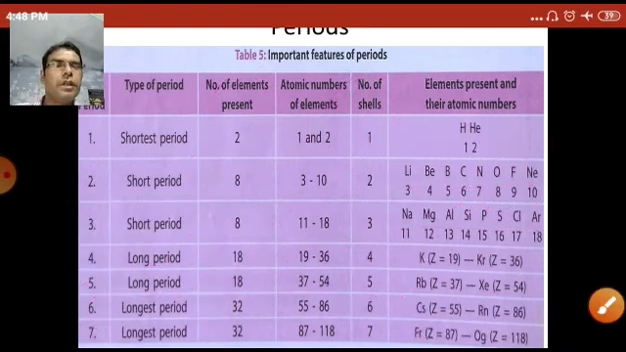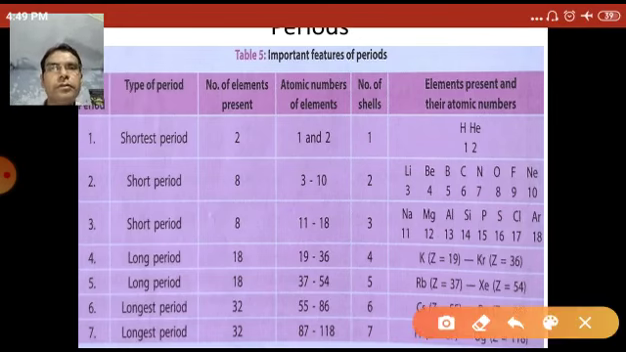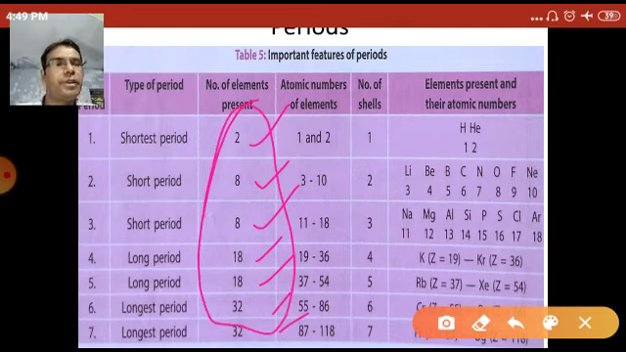So there are 7 periods in the modern periodic table. The first, second, and third periods are the short periods. Fourth and fifth are the long periods. Sixth and seventh are the longest periods. The first period has 2 elements. The second period has 8. The third period also has 8. The fourth and fifth have 18. The sixth and seventh have 32 and 32. And these numbers are called the magic numbers.